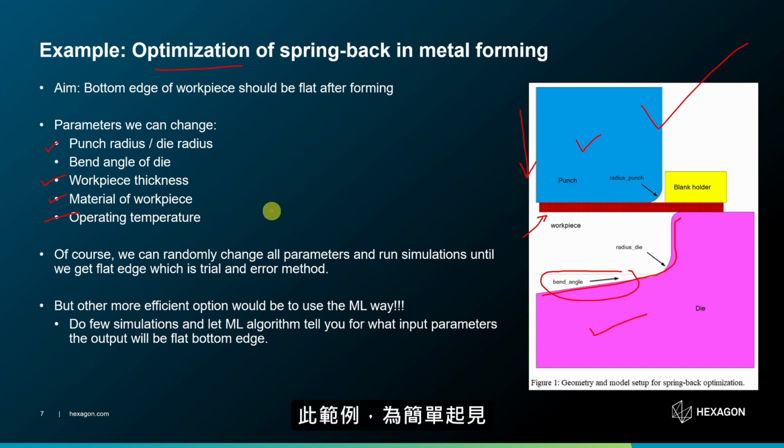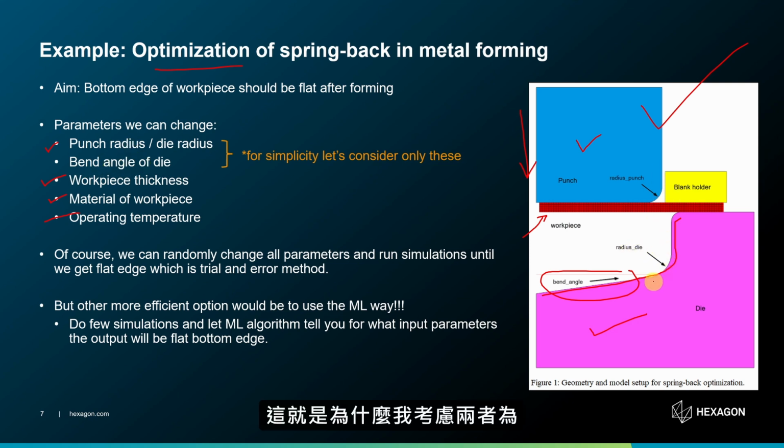For this example, for simplicity, we will choose only 2 parameters, which are punch radius and bend angle. Whenever we change punch radius, we will simultaneously change the die radius as well. That's why I considered both as a single parameter. Our aim here is that after the punch retracts, the workpiece should be in a horizontal position like this.